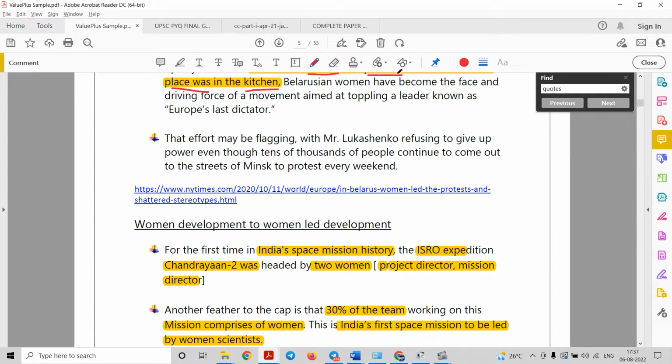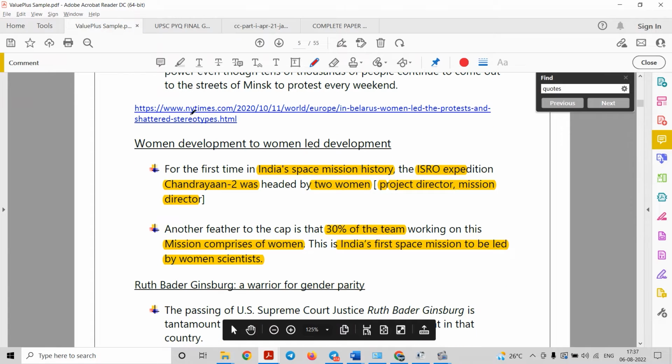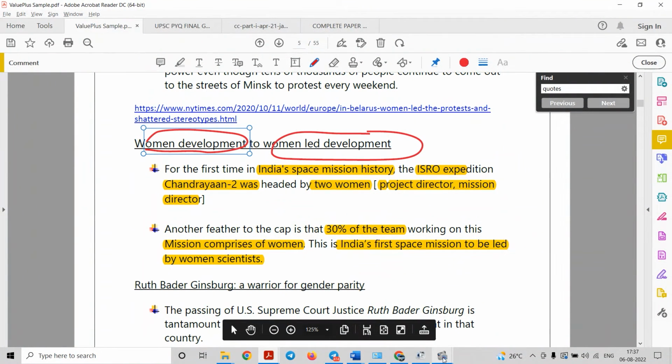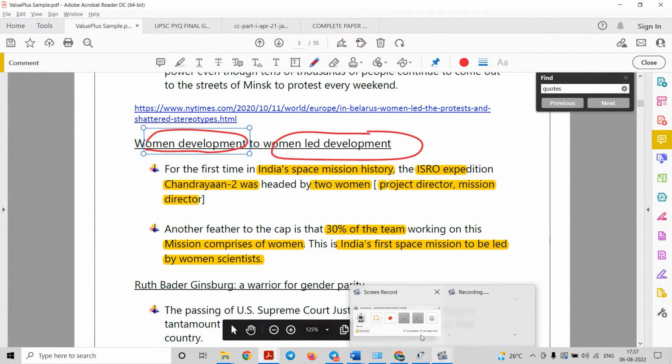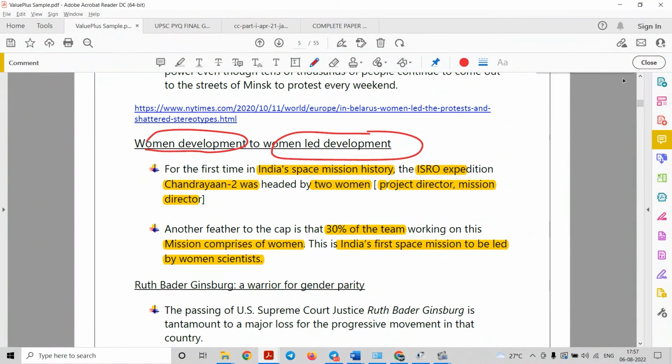Okay, another example that I would like to discuss here is about women development to women led development. It means that we need to make women empowered, right? We need to have a woman led development rather than having just woman development, right? So we will see the next example, that is woman development to woman led development.